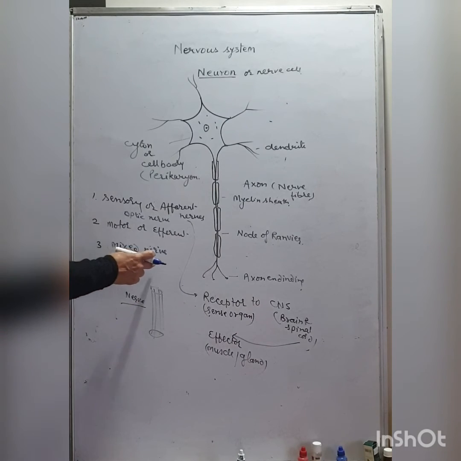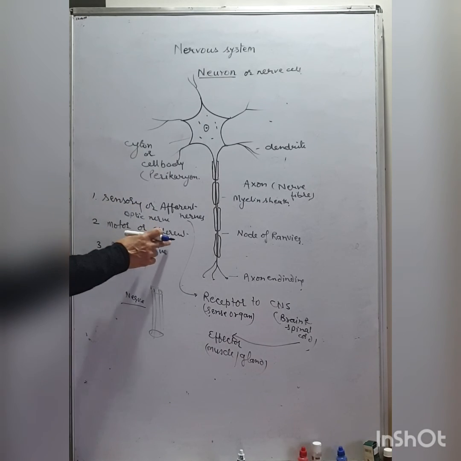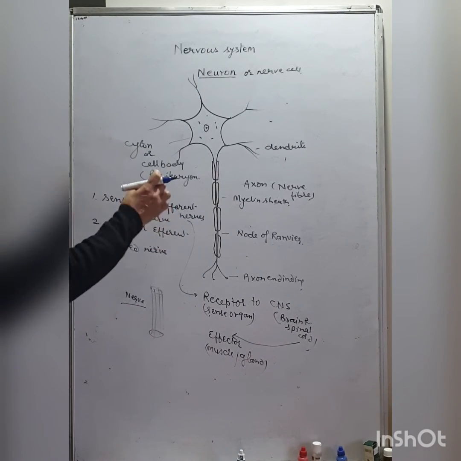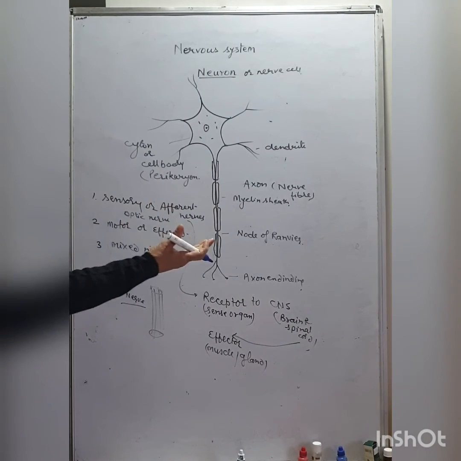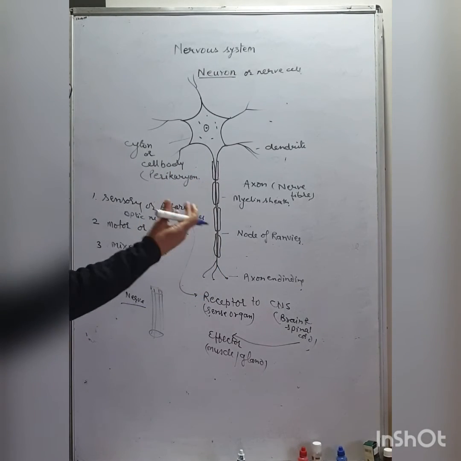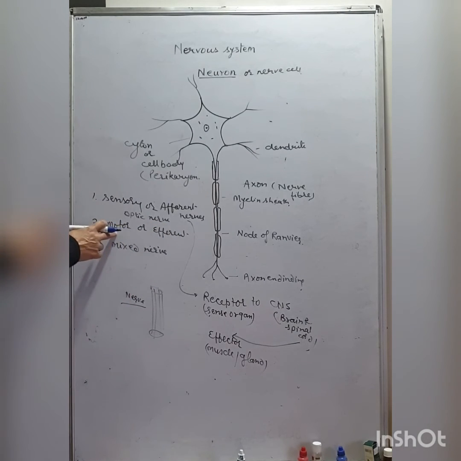The example of motor nerve: the nerves which bring the impulse from the brain to the effector. For example, the muscles which bring the order, the impulse from the brain to the eye, and the eyeball can be rotated. So that is the example of motor nerve.